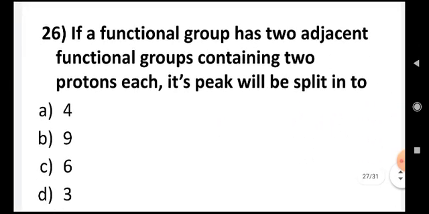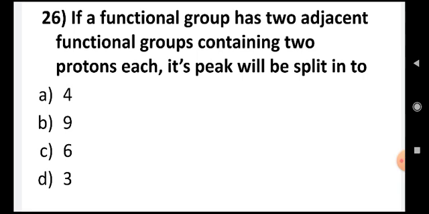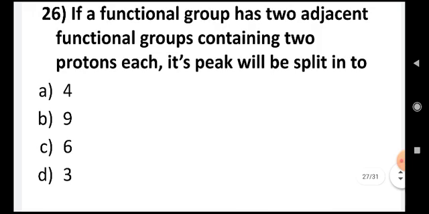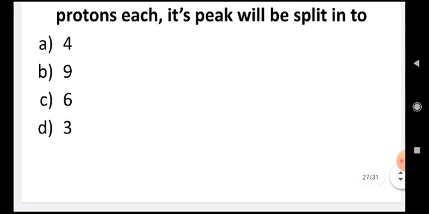You'll find that the functional group has got adjacent groups which have got 2 protons each. So each of the adjacent groups will split it into 3. The left-sided one will split this group into 3, and the right-sided one will split it into 3 again, so 3 into 3, that is 9. The rule is Na plus 1 into Nc plus 1. If the middle group is B, the adjacent groups are A and C. The number of protons in A and C will be Na and Nc, and the splitting will be Na plus 1 into Nc plus 1. So the middle one will be split into 9.